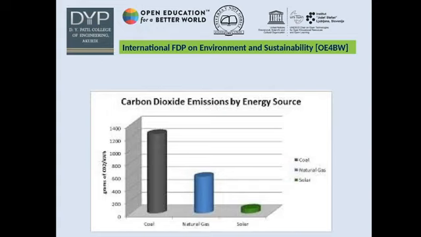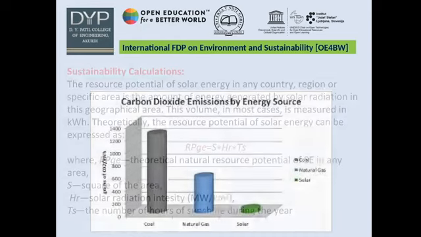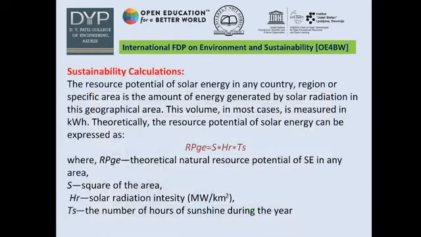This chart shows that the carbon dioxide emission due to solar is less than that of coal and natural gas. As we know, the sun emits a large amount of energy in the form of sunlight. At the earth's surface, this energy is about 1000 watt per meter square.